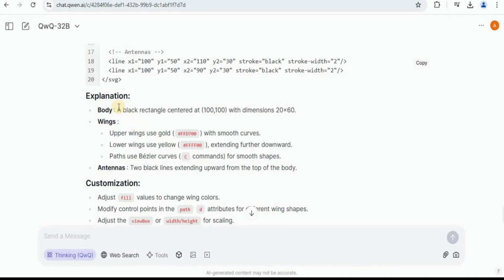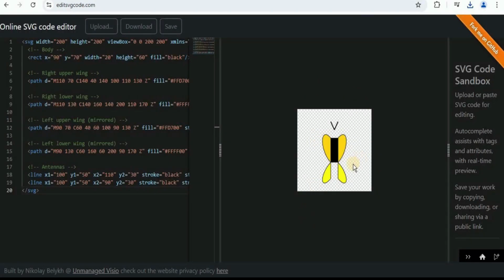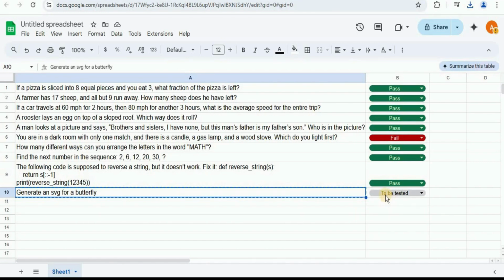Then we have an explanation that there is a body, which is a black rectangle centered at 100 with dimensions 20 into 60. Then we have the wings. The upper wings use gold with smooth curves. The lower wings use yellow, extending further downwards. There are antennas, 2 black lines extending upwards from the top of the body, and then there is customization as well. So let's quickly go ahead and copy the code and test it out. Okay, so this is how the SVG looks once it is executed. It looks somewhat like a butterfly, but it is not entirely correct. So for this question, I'm gonna give it a fail.